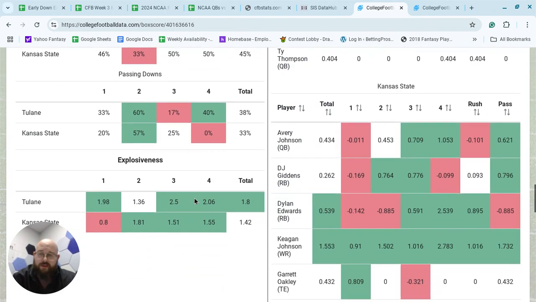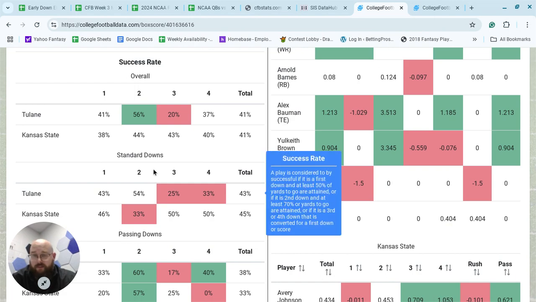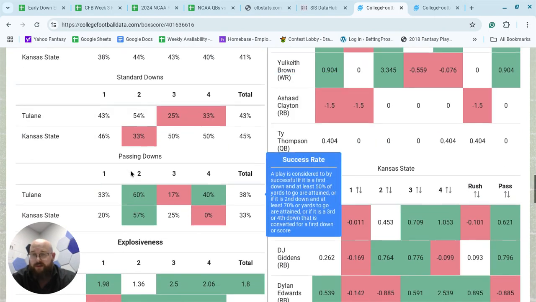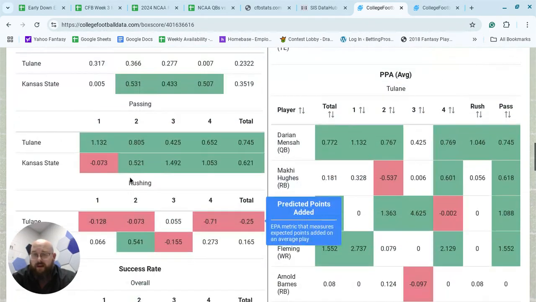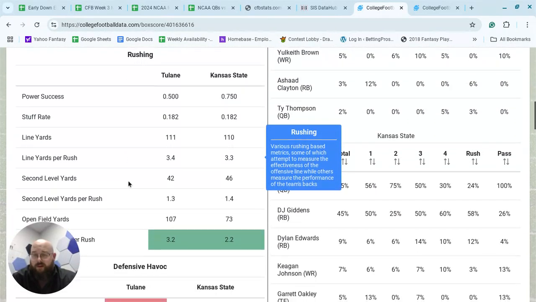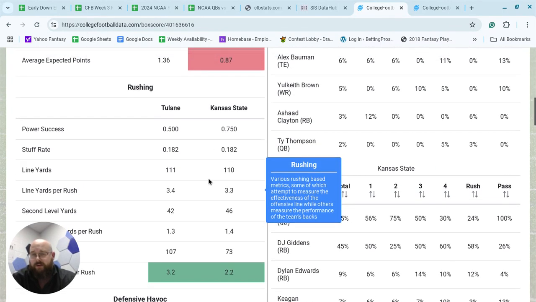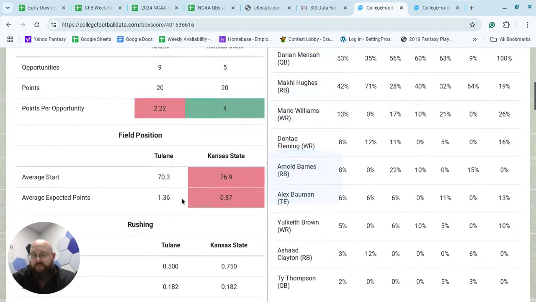Now, you can look through all these other things here. I'm not really looking on this side here. This is like usage rate and things of that nature. But you can see that Tulane was very explosive overall on pretty much every single down. And so that is something that really stands out to me. And when I look over here at your basic overall rushing stuff, it's pretty standard. There's not anything crazy.